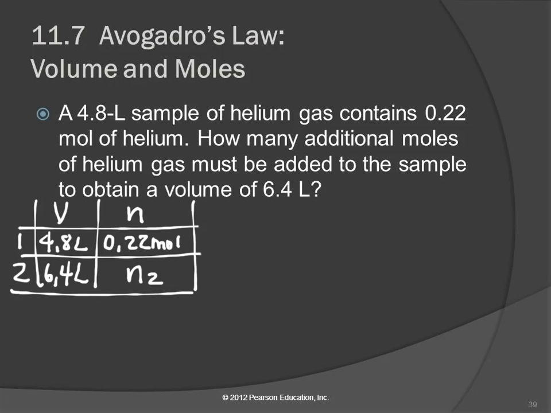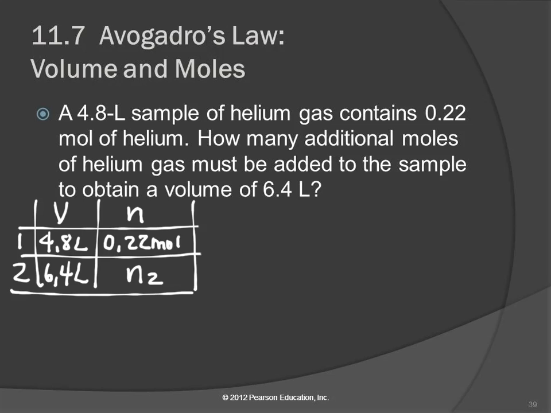So you got to read these carefully. So if we know how much there is at the end, and we know how much we started with, how can we figure out how much we need to add? Just subtract, okay? So we're going to solve for N2 and recognize that that's not our final answer. That's our total number of moles. And from that, we're going to subtract what we started with to answer the question that's being asked.